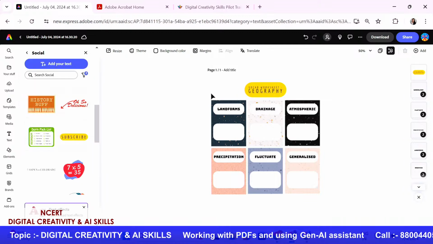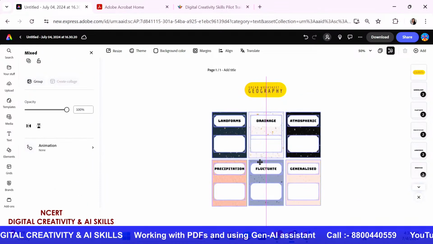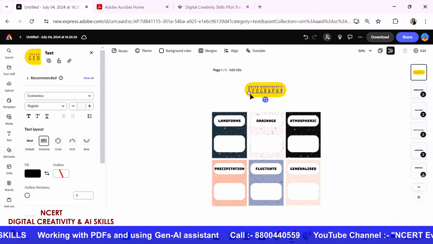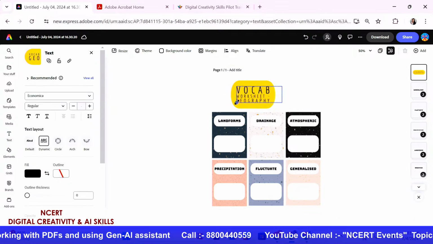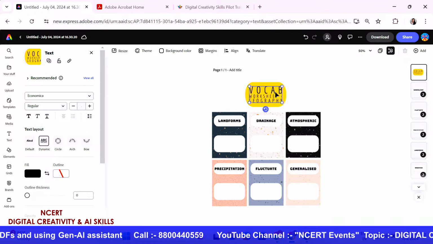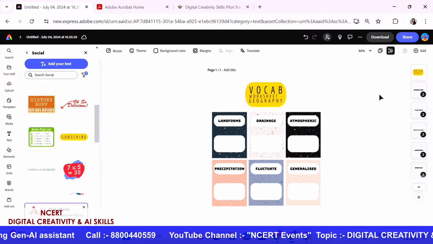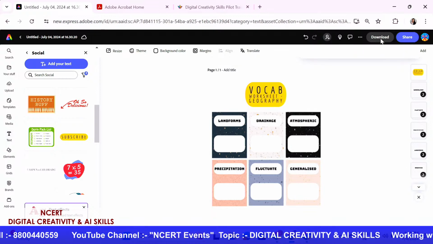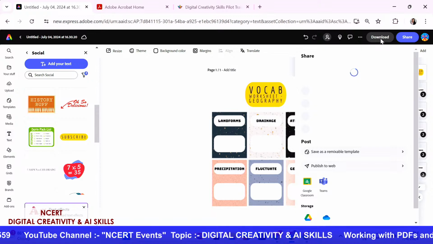And as you can see on my sheet, I have all these 6 vocab words where I have asked my students to work on these vocabulary words as and when they get time and submit the sheet to me. But how do they submit or share it with me? Of course, there's an option for them. They could either download these sheets and share it with me over an email.